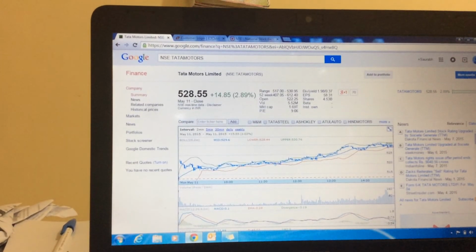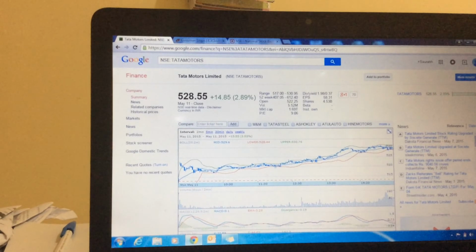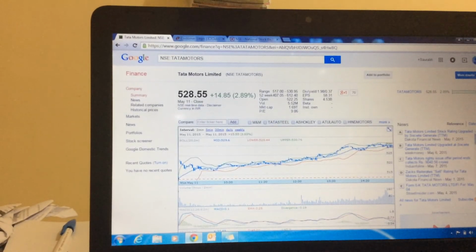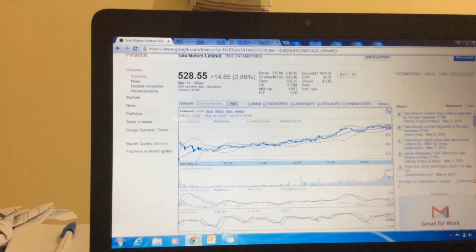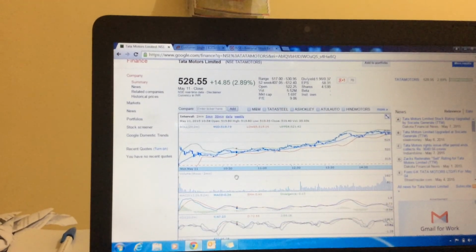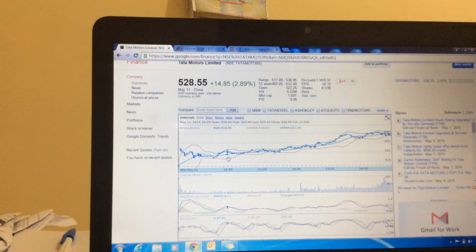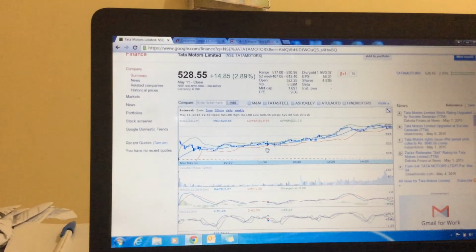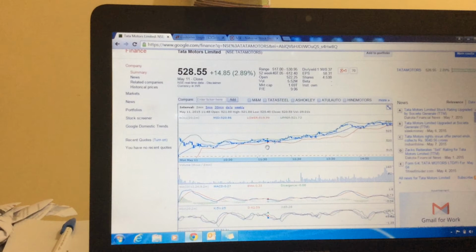And always learn about Bollinger Bands and MACD in Google search and Wikipedia. This will help you in long-term investment also, how to predict the flow of the movement of the stock, what I have been teaching you.